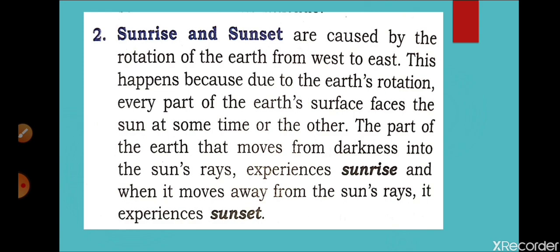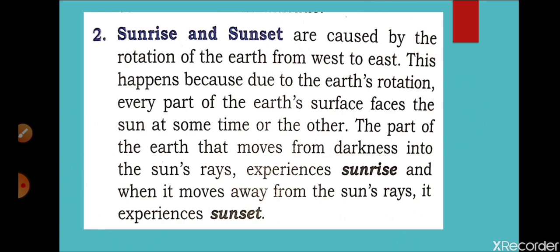Because the part of the earth facing the sun has sunrise, and the part of the earth not facing the sun has sunset. This is because of our illusion only. Otherwise the sun has its own position, neither going upside nor coming downside. So how does it happen? It happens due to the rotation of the earth.